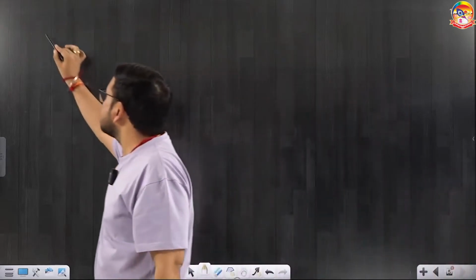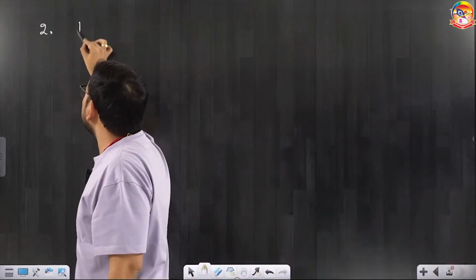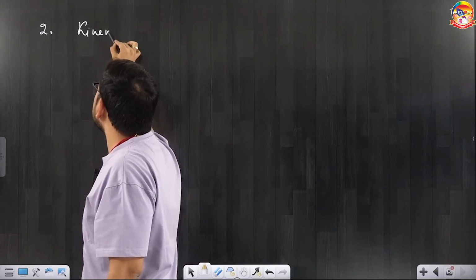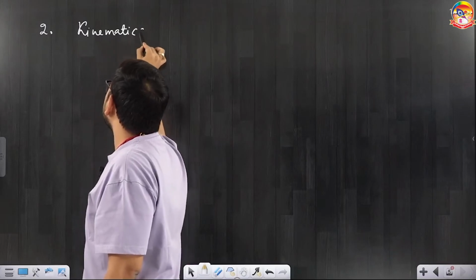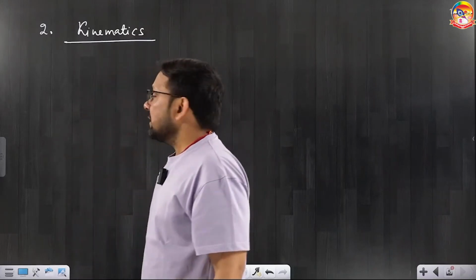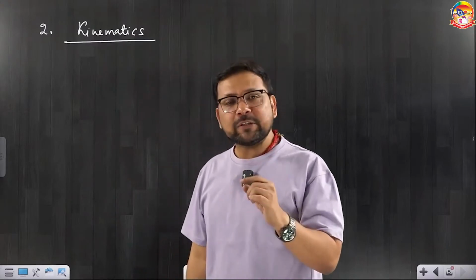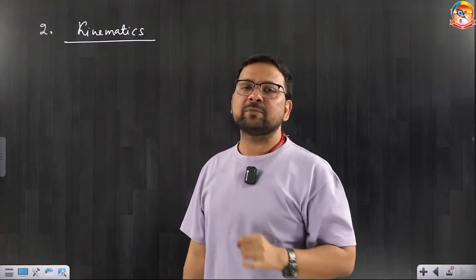Next, second, that you prepare is kinematics, especially on the basis of PYQ. PYQ gives you a very concrete idea of what is being asked in kinematics.